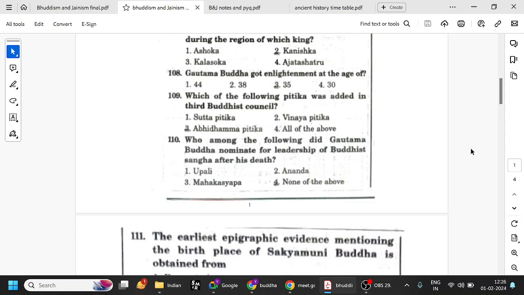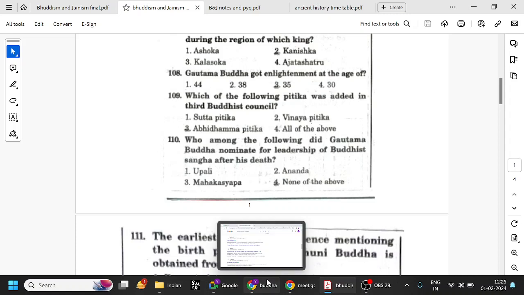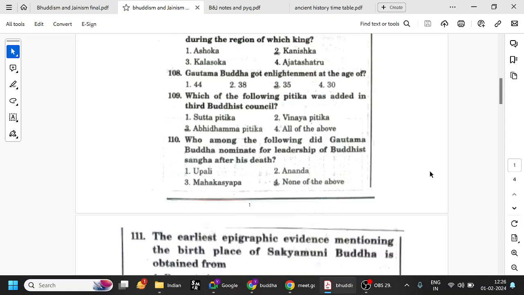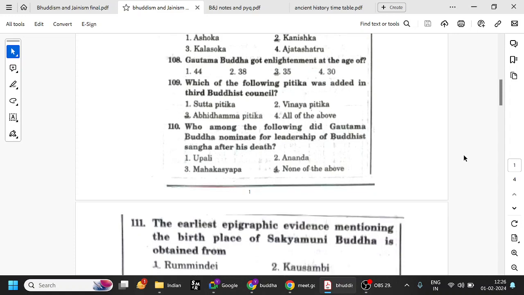Ananda compiled the Sutta Pitaka, and Upali compiled the Vinaya Pitaka. Both of these happened at the first Buddhist council. Mahakasyapa was the chairman of the council. So remember that: Mahakasyapa is the chairman, Ananda compiled the Sutta Pitaka, and Upali compiled the Vinaya Pitaka. That's it. So remember UV, like the UV rays we talked about in geography: U for Upali, V for Vinaya Pitaka, and Ananda is Sutta Pitaka. All those things we have to remember.